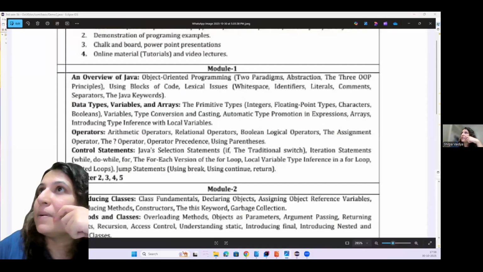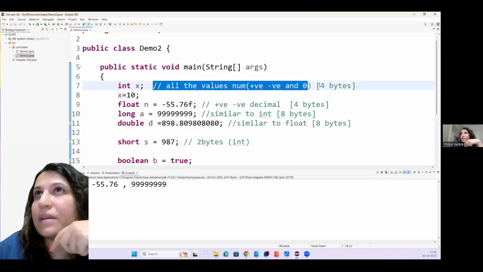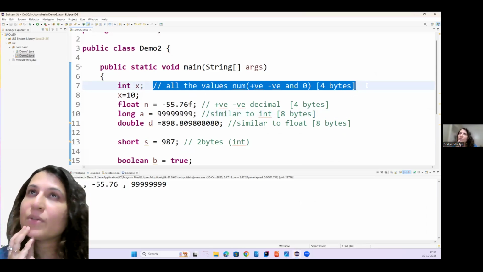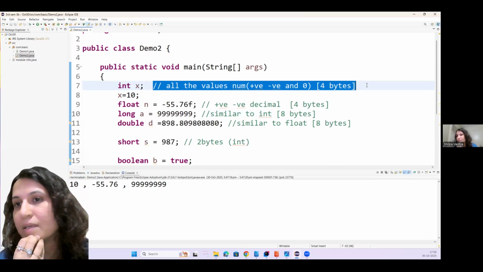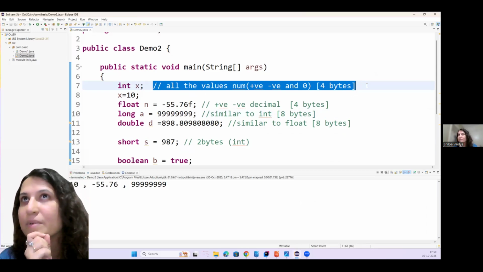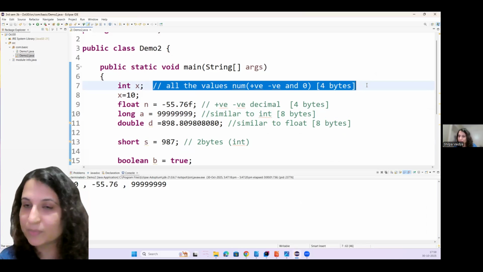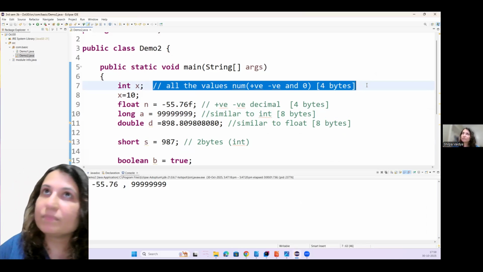Next, in case they ask you what comments are: comments are sentences used in the programming which will not be executed. Basically, they help you understand what that statement is doing. So this is for my understanding. If I want to bookmark something, like I usually bookmark it on a website, or if I have a book, I'll highlight it with a highlighter. This is more for reading purposes. This will not be executed.